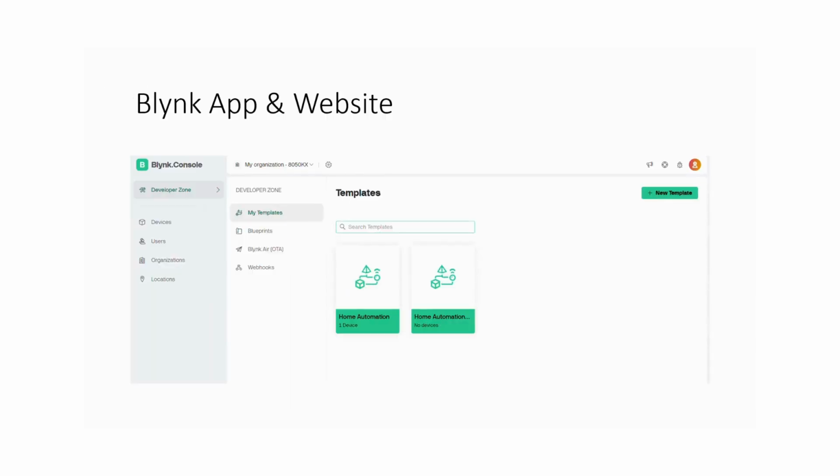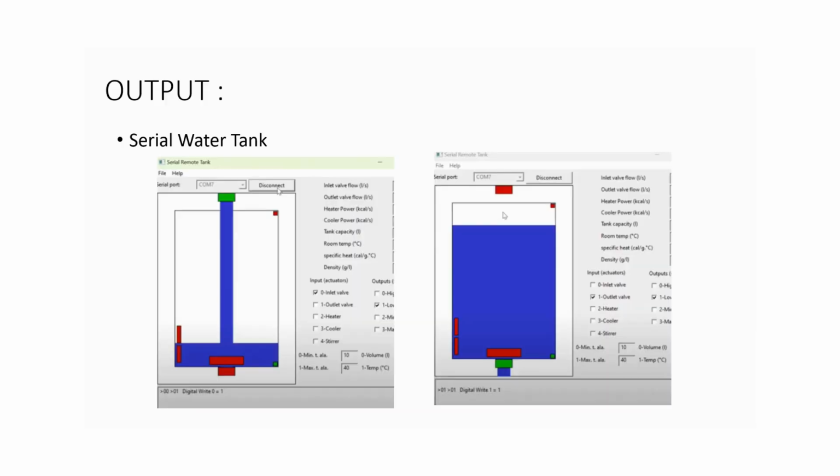Now, let us see the Blink app working interface. In our project, we use the Blink app as the central hub for controlling and monitoring all the aspects of the system, which include cooler, heater, and temperature regulation.